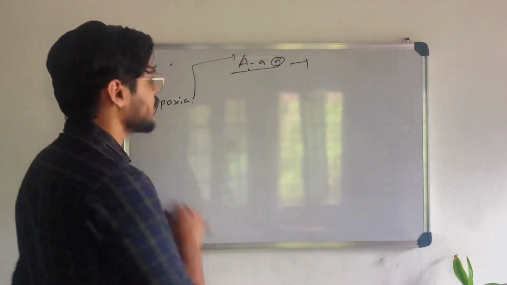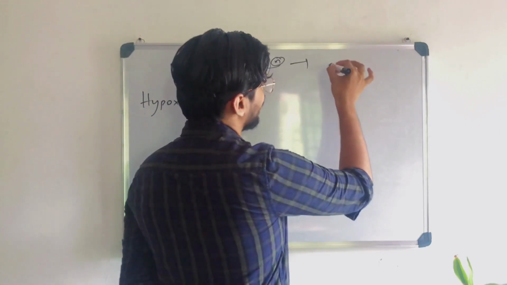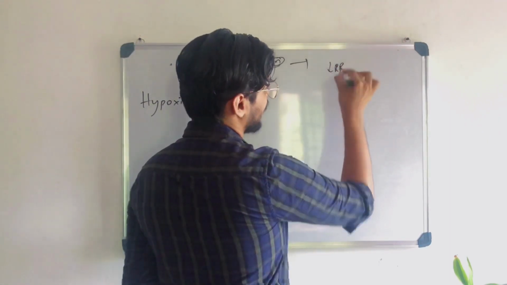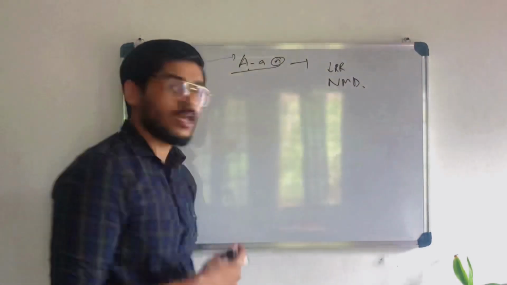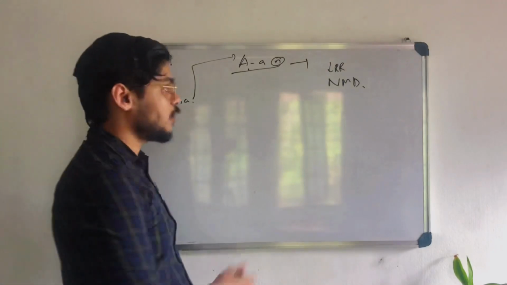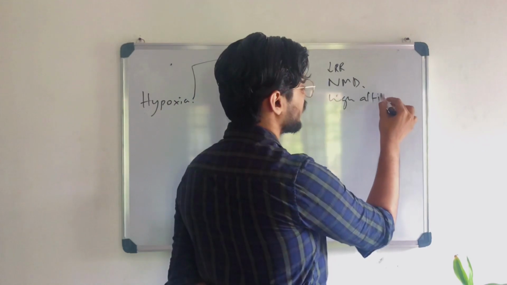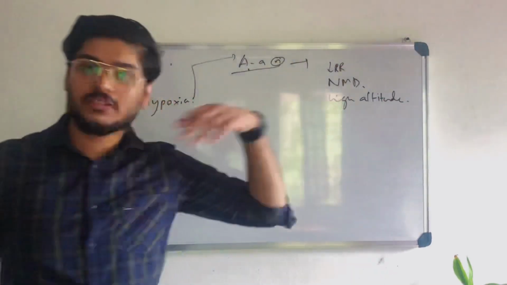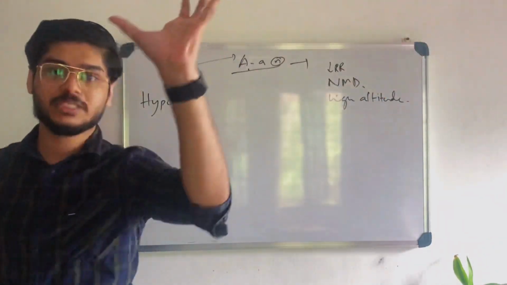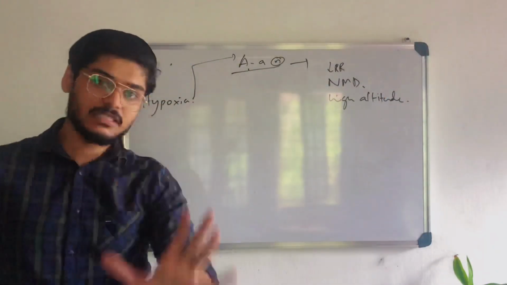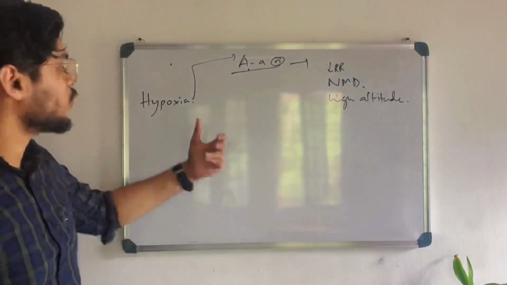It may be due to decrease in the respiratory rate, or maybe there are neuromuscular diseases like ALS, myasthenia gravis and so on, or maybe it is because that person is in a high altitude. What happens in high altitude? The partial pressure of oxygen and carbon dioxide will be less. So if partial pressure in the atmosphere is less, the partial pressure in the alveoli will be less. If that is there, the partial pressure in the arterial system will be less. That means there is hypoxemia.